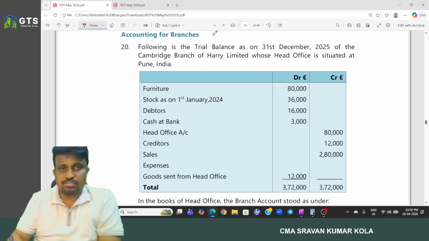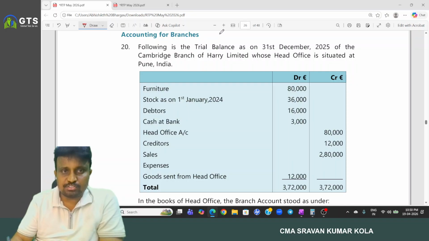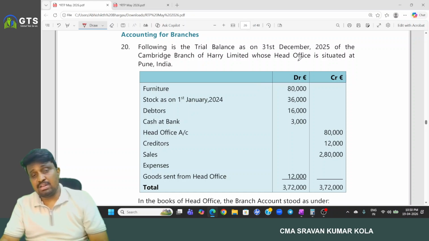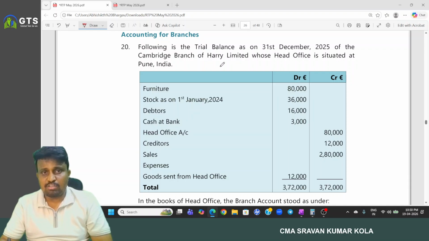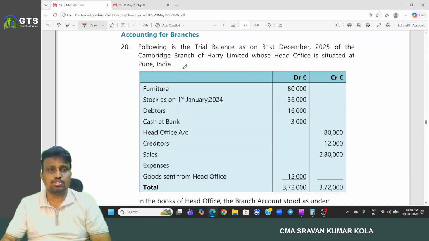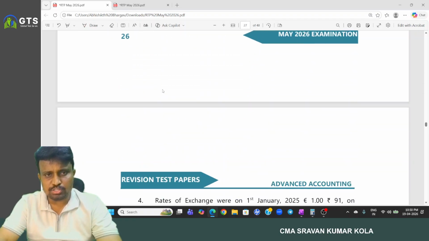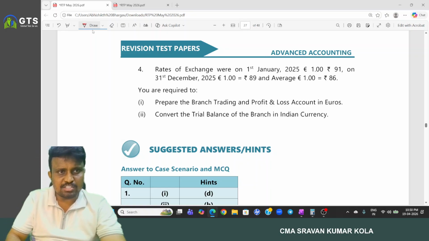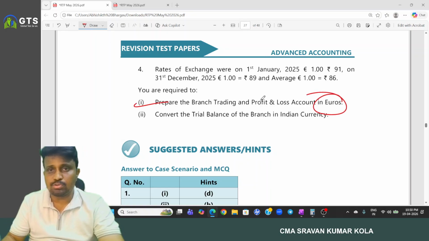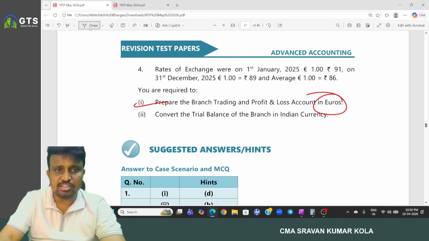And this is relating to foreign branch. Following is the trial balance as on 31st December of the Cambridge branch of Harry Limited, whose head office is situated at Pune, India. And here is the trial balance. Then first verify the question. So prepare the branch trading and profit and loss account in euros. You have to prepare it in euros.